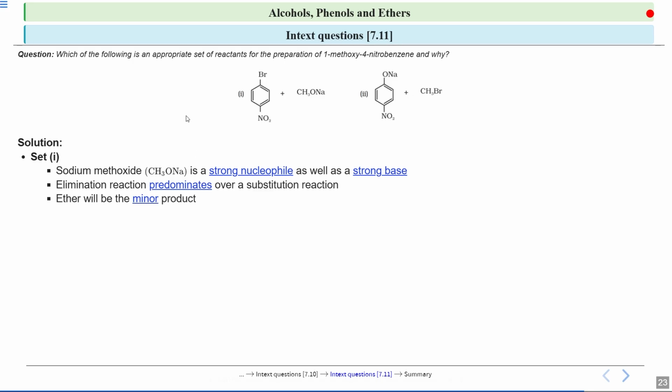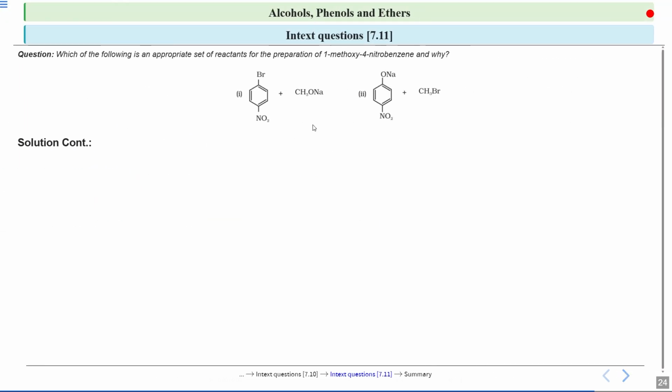So direct substitution of this bromine by this OCH3 group is difficult over here, so we will not prefer this particular set of reactants. Now if we look at the second case, in this second set you will see that sodium phenoxide is a strong nucleophile but not a strong base. If you see here, this is O minus and Na plus. This acts as a strong nucleophile.